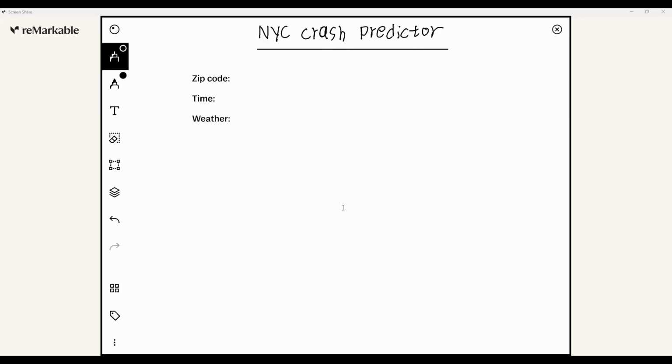The main question we're trying to answer is, given a New York City zip code and 1 hour time block, how likely is it that at least one motor vehicle crash will happen? So instead of just asking, will a crash happen or not, we're asking a probability question. We want to estimate the chances of a crash based on a location, time, past data, and uncertainty. To get a better idea of what I'm talking about, let's do an example.